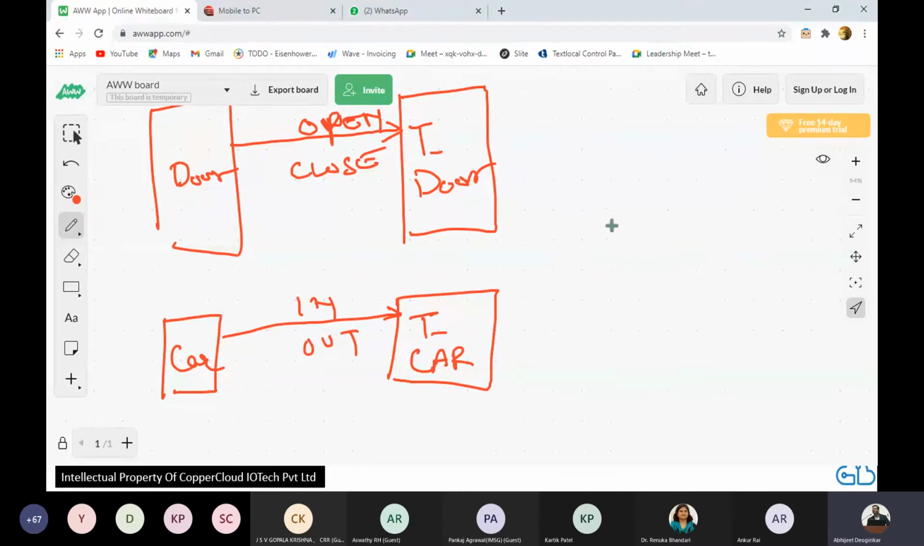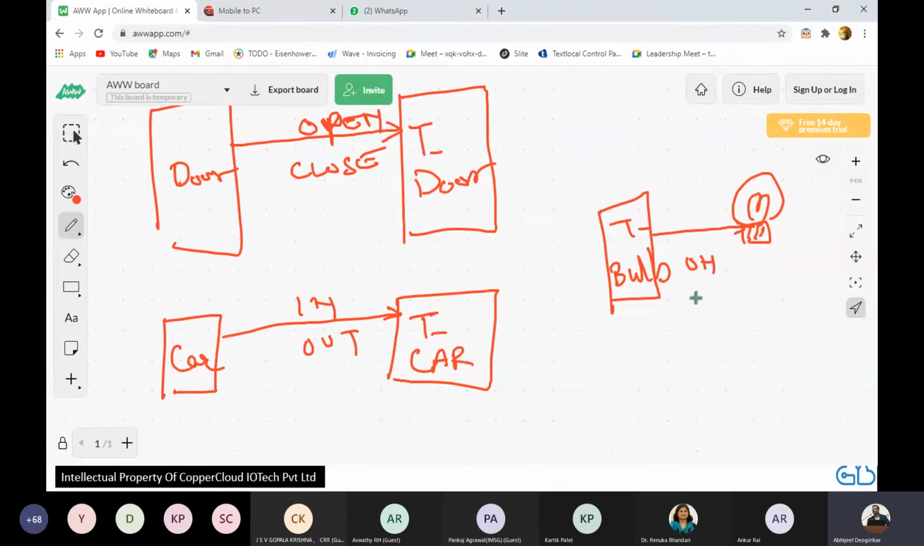Now let's see what happens with the bulb. Let's create a topic for the bulb. And the bulb listens to it. And the only thing it will allow is either on or off. So now every topic knows that this topic is meant for a bulb, this topic is meant for a door, this topic is meant for a car.